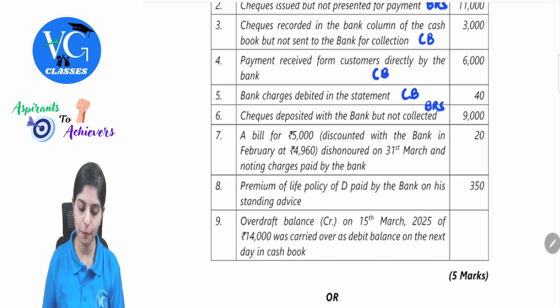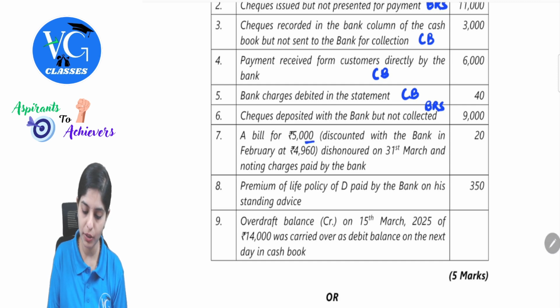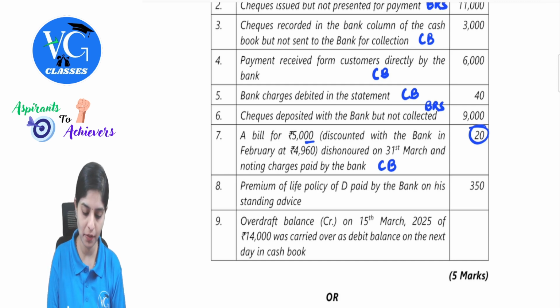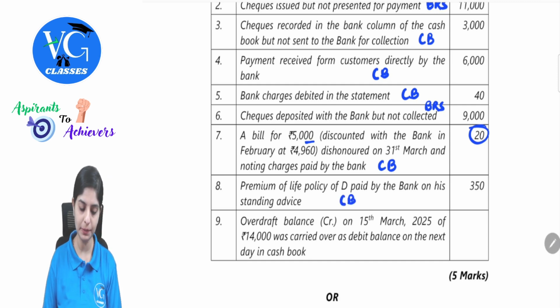Then a bill for 5,000 discounted with the bank in February, dishonored on 31st March, and noting charges is paid by the bank. There is a bill dishonor along with the noting charges, which is given as 20. The entry is made in the bank statement but not in the cash book. So this will appear in the cash book. Next, premium of life policy of D paid by the bank on his standing advice. So the payment entry is made in the bank statement because of the advice given. This is not reflected in the cash book. So we will have to record this in the cash book.